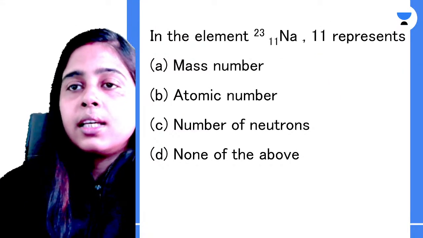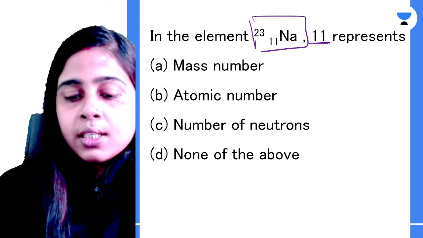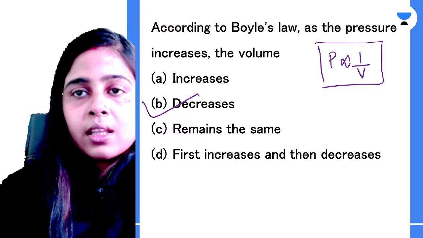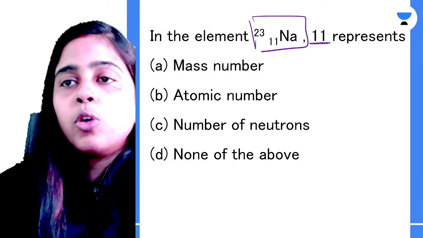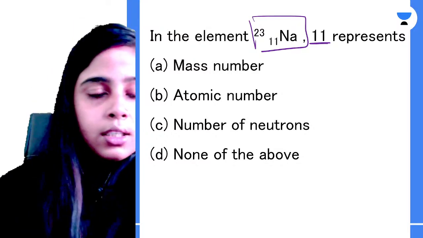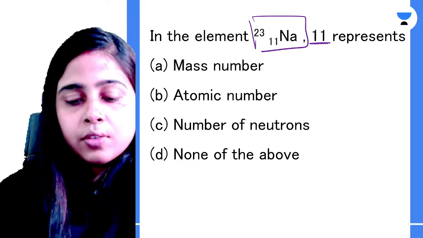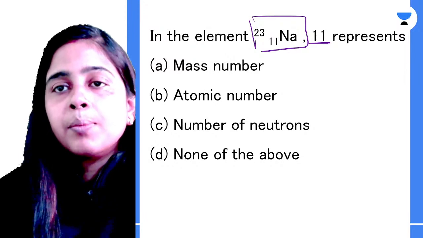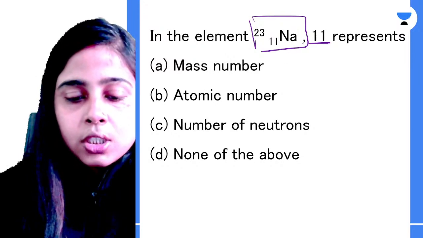Next question. In this element, you can see over here, what is your 11 number representing? No, Palak, it's not D, it's B. Okay. So what is your 11 representing? Mass number, atomic number, number of neutrons, or none of the above. So what is represented by the 11 in this particular symbol? Please try to answer this question, everyone.